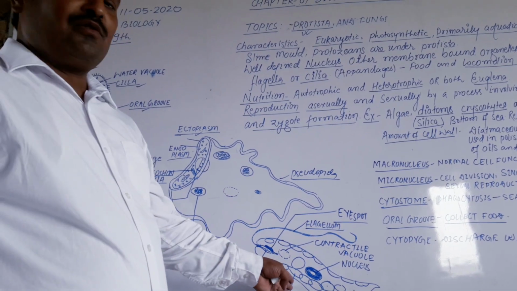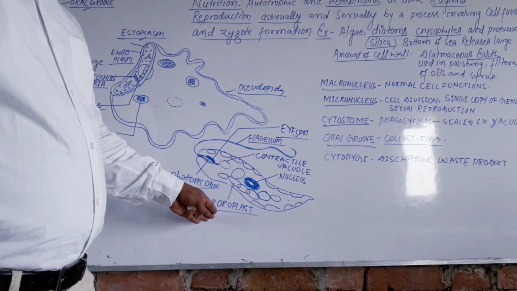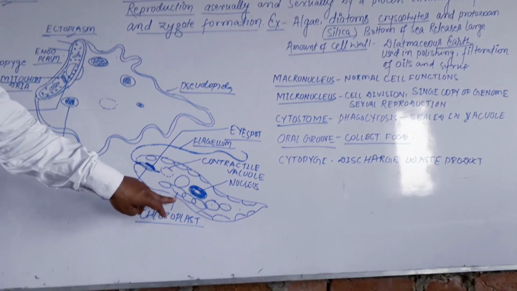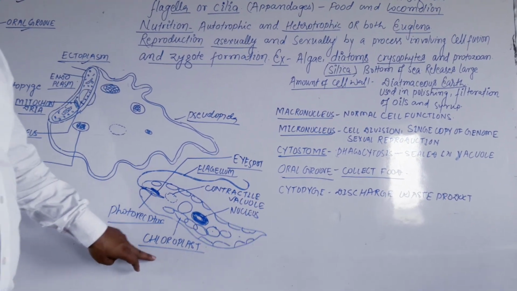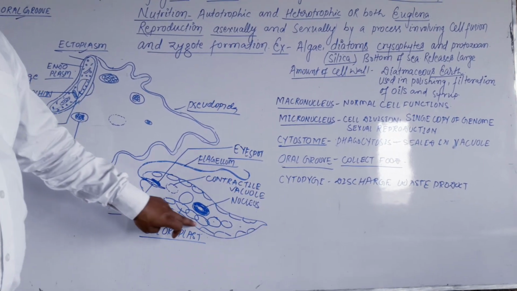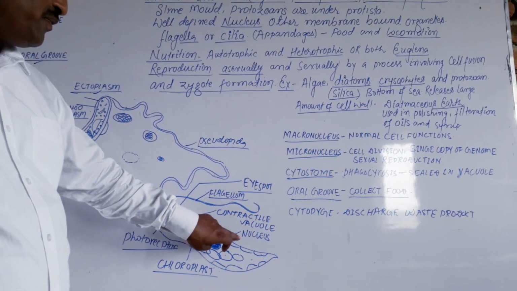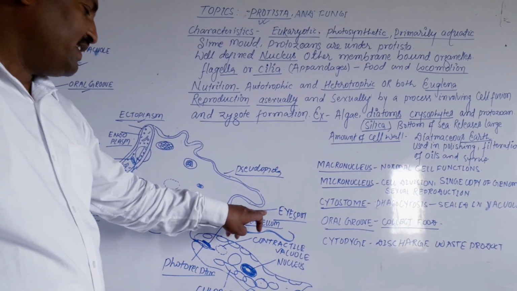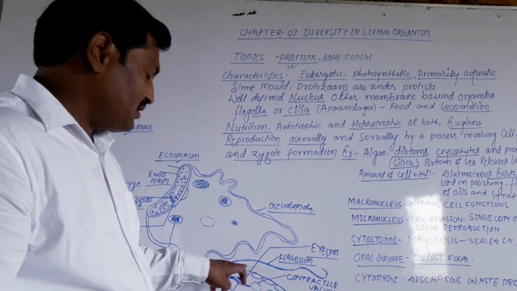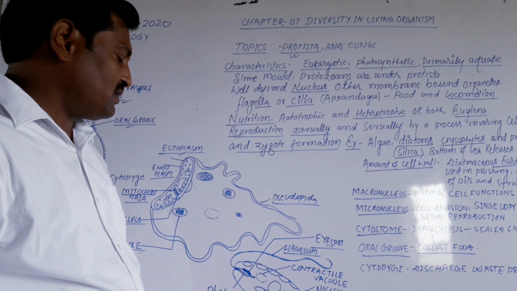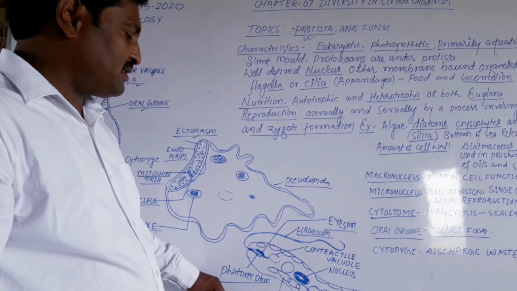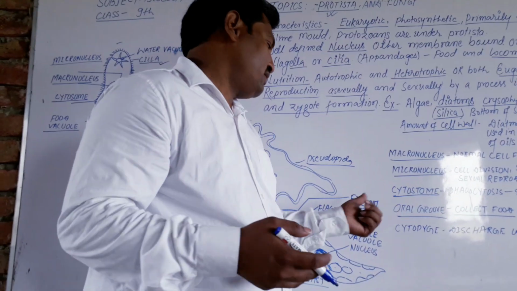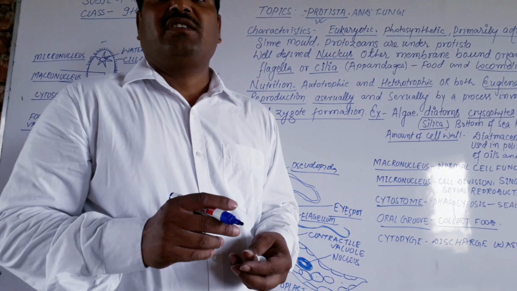Downward, this is the figure of Euglena. Euglena has a photoreceptor. It can trap light and perform photosynthesis. This is the chloroplast, so it can act as an autotroph. This is the nucleus controlling all activity of the cell. This is the contractile vacuole and this is the eye spot for sensory vision, and this is the flagellum for locomotion. They have two types of nutrition: one pigment is for photosynthesis, and otherwise they depend on other food, capturing it with the help of the flagellum. So dear students, these were the topics.